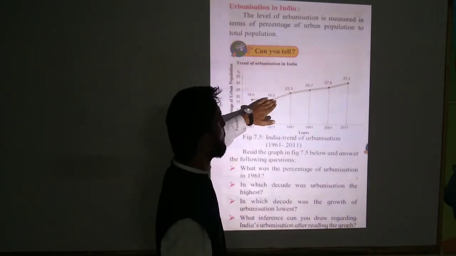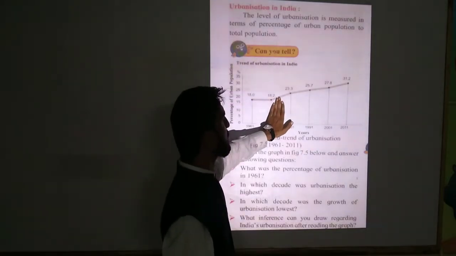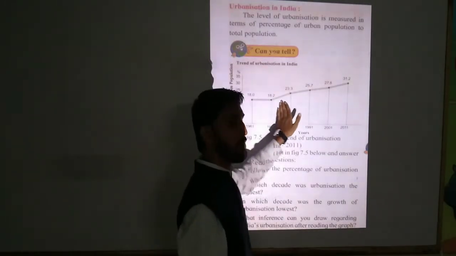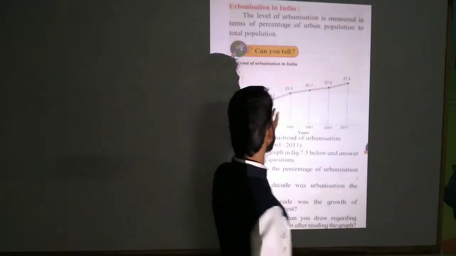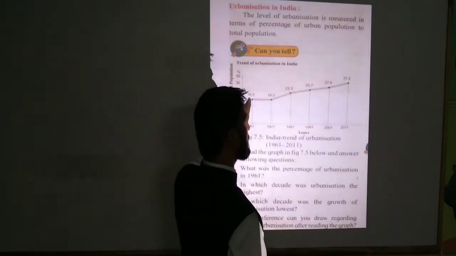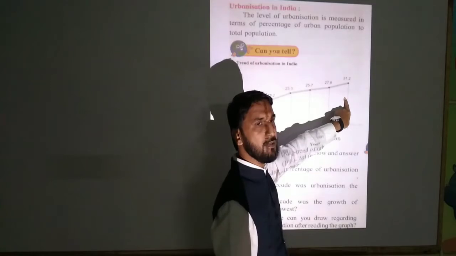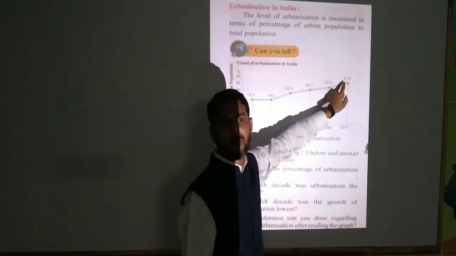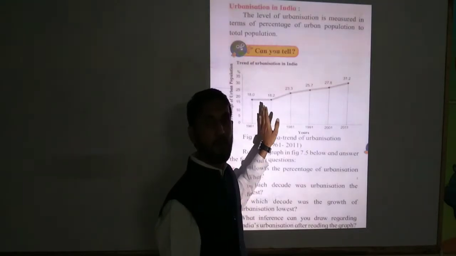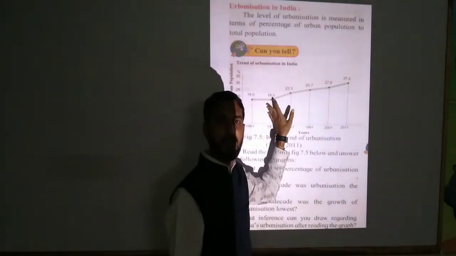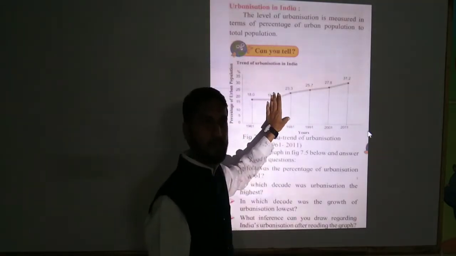After that, slowly, after every 10 years there is growth, but in 1961 it is 18% and in 2011 it is only 31.2. It means there is very low progress or low development of urbanization in our country.